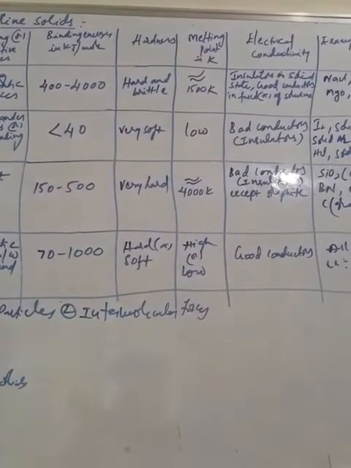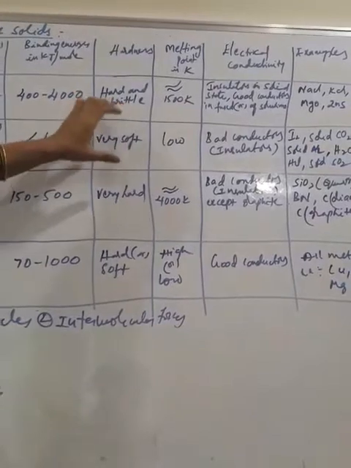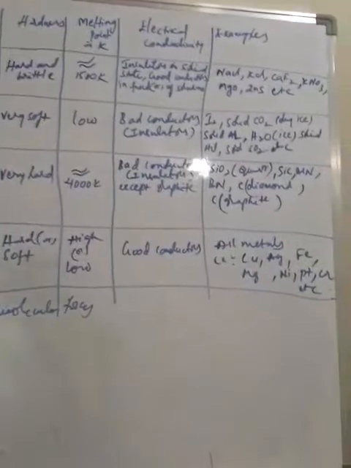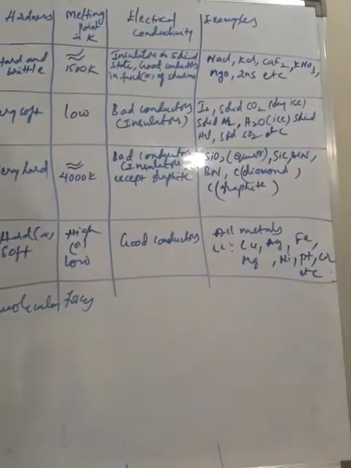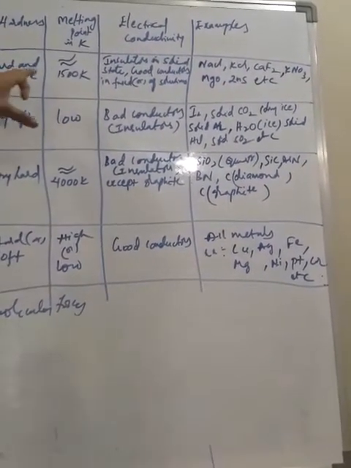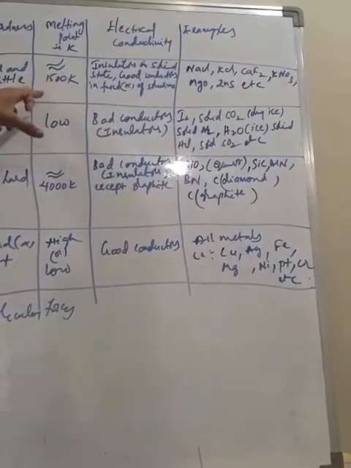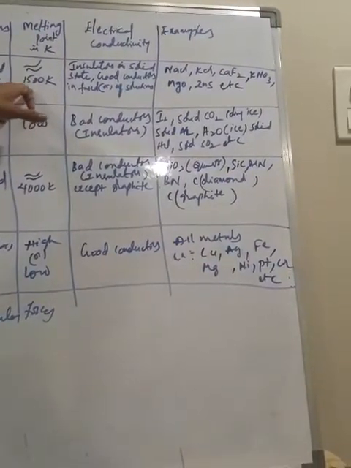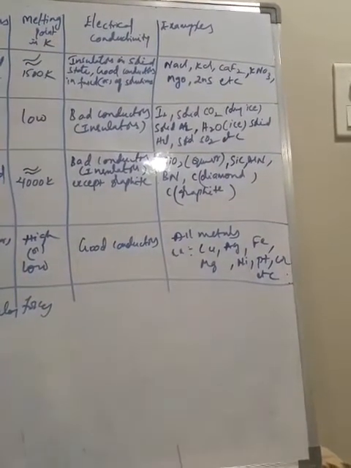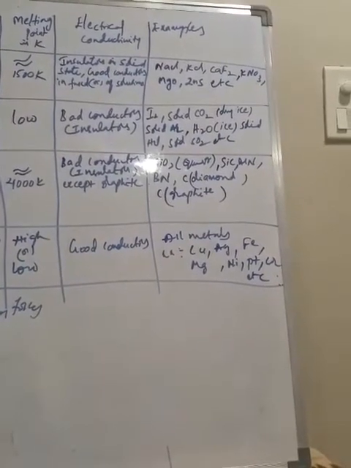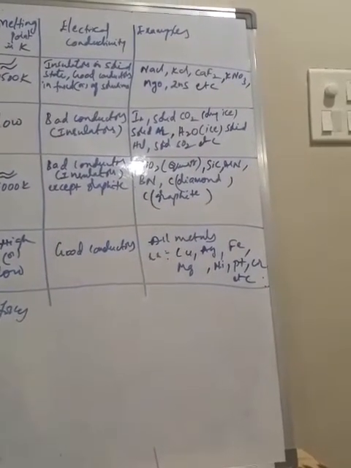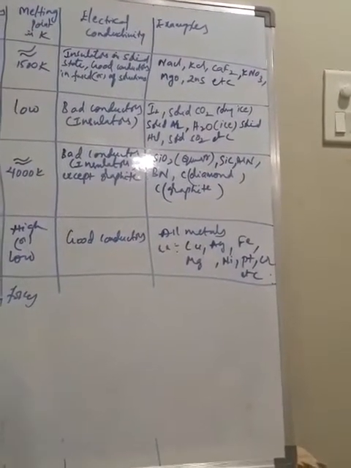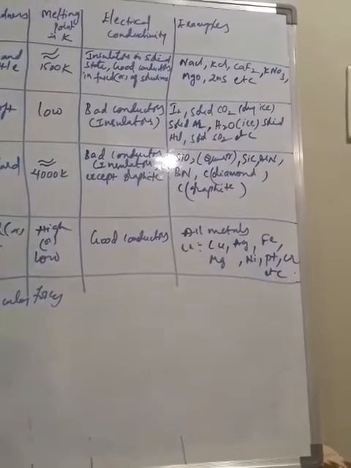Okay. Then ionic solids are generally hard and also show brittle nature. Easily breakable, brittle nature. Then the melting point of ionic solids is nearly 1500 Kelvin. Then some conductance properties, electrical conductance. Ionic solids, when they are in solid state, are bad conductors of heat and electricity.